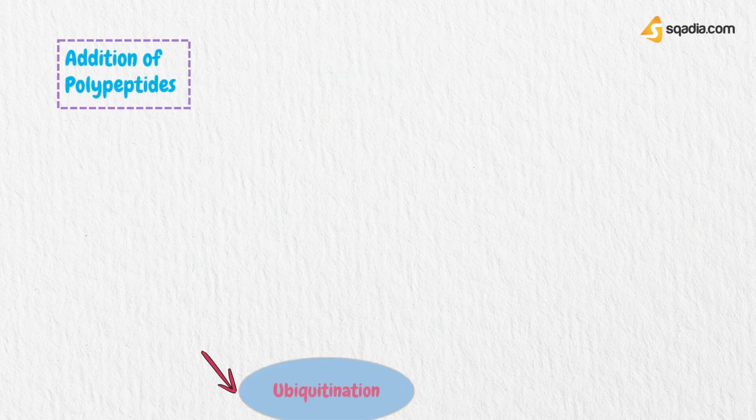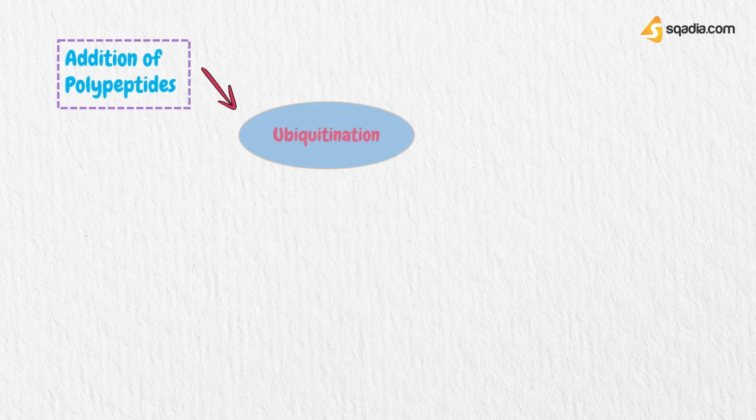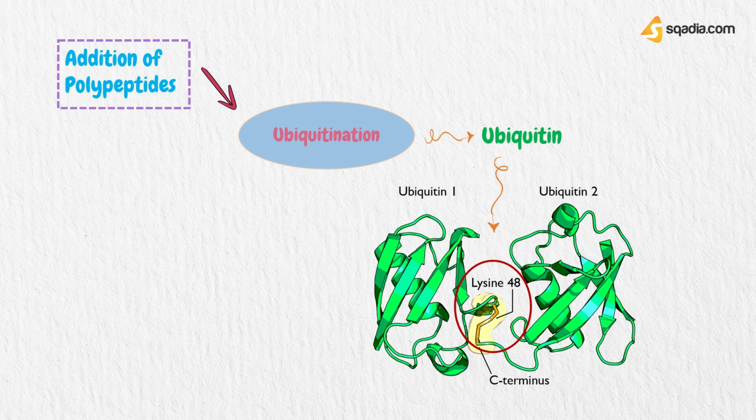Now coming towards the post-translation modification based on the addition of polypeptides. It has ubiquitination. Ubiquitination involves addition of a protein found ubiquitously termed ubiquitin to the lysine residue of a substrate. Addition can be of either a single ubiquitin molecule, which is called as monoubiquitination, or a chain of several ubiquitin molecules may be attached, which is called as polyubiquitination.